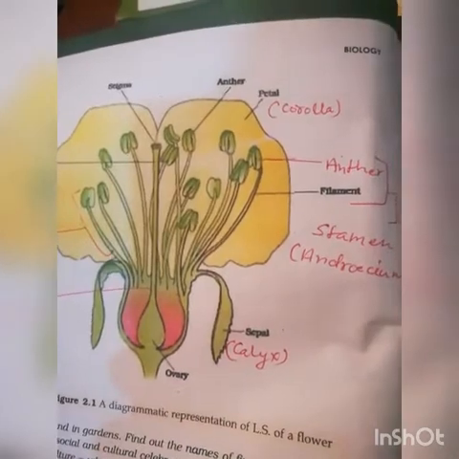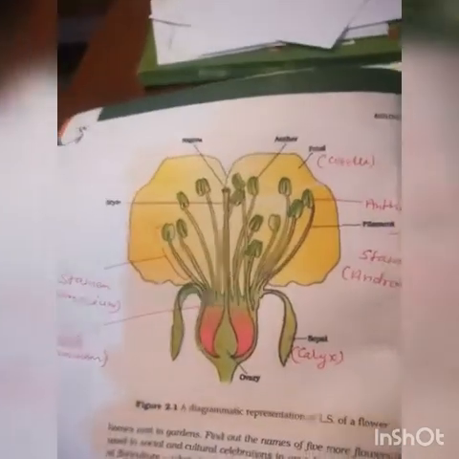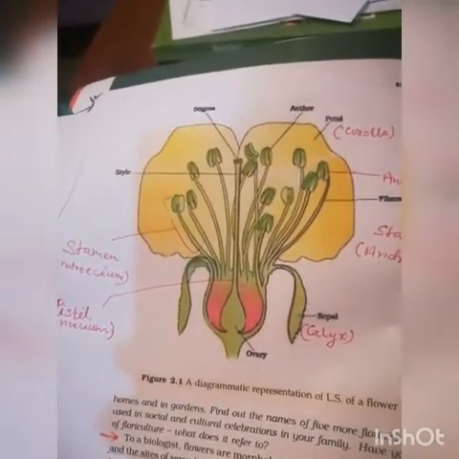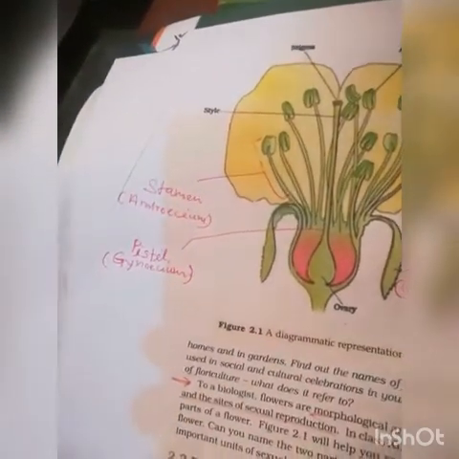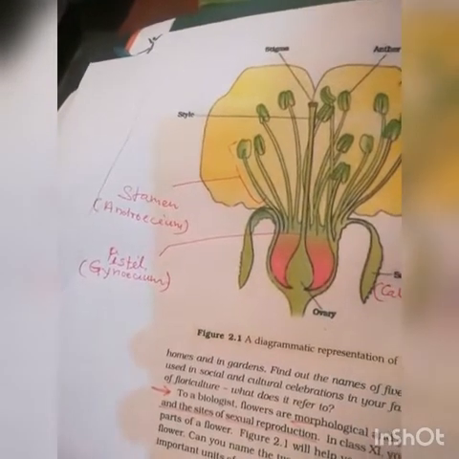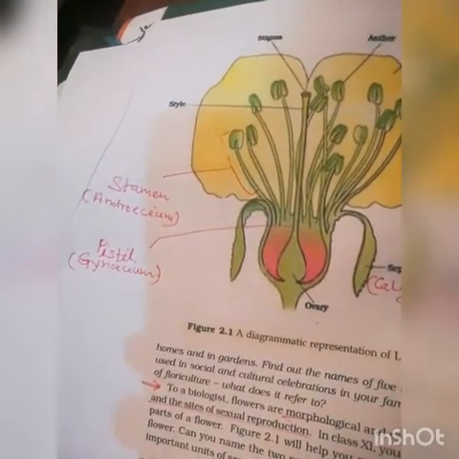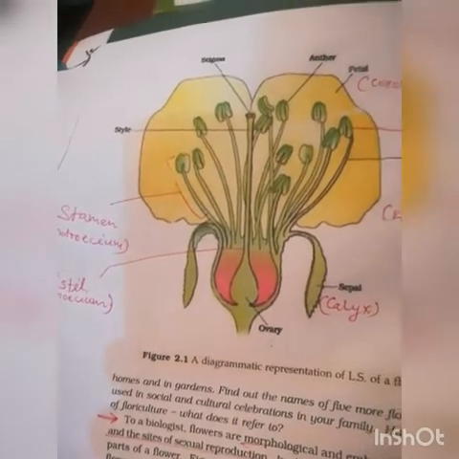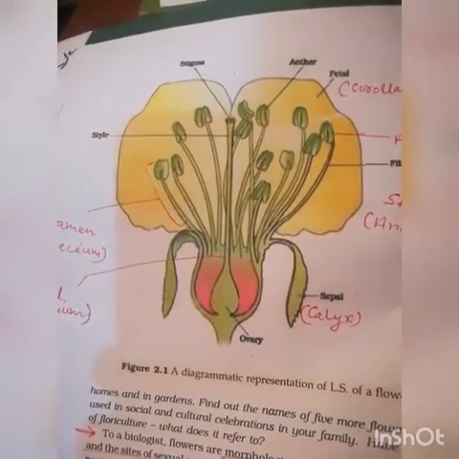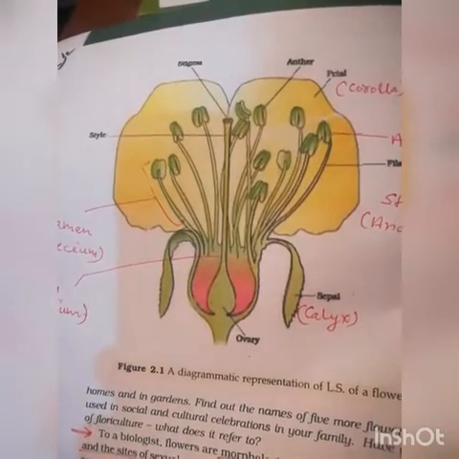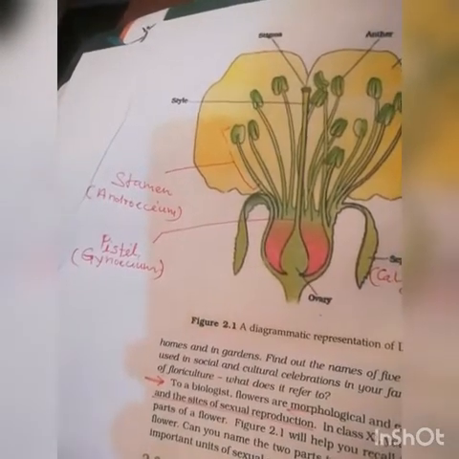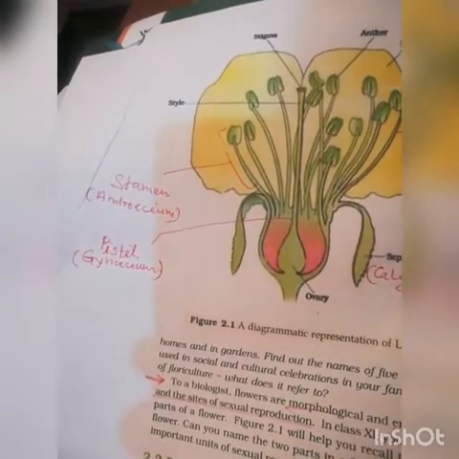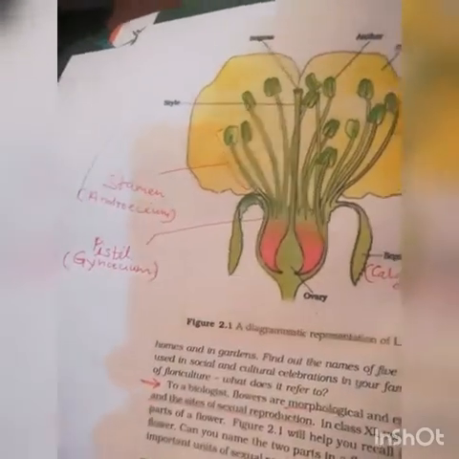Flower has four main parts, that is calyx, corolla, stamen or androecium, and pistil or gynoecium, of which calyx and corolla are non-essential parts of the flower, while androecium or stamen and pistil or gynoecium are essential parts of the flower.